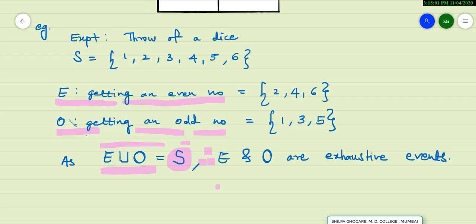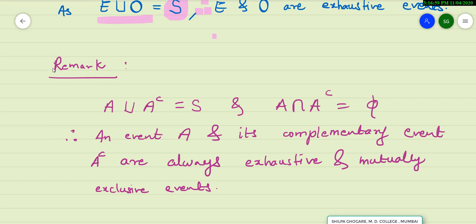Now we proceed to the classical definition of probability. Let us note down one very important remark about an event and its complementary event. You can note that union of an event and its complementary event is always sample space S. You can just have a look at this particular diagram.